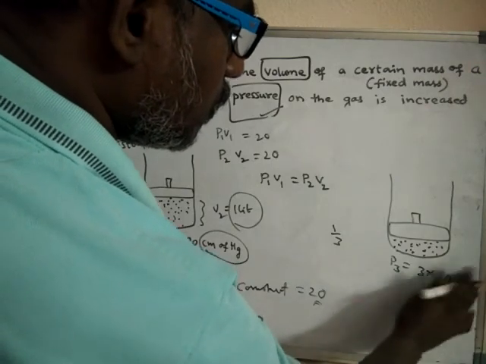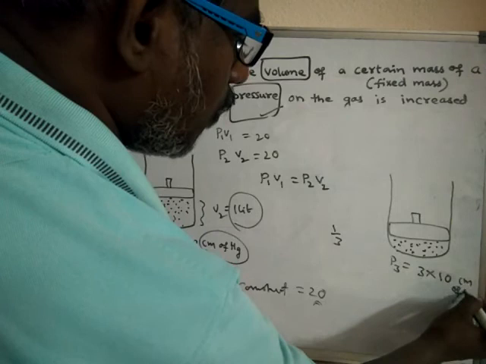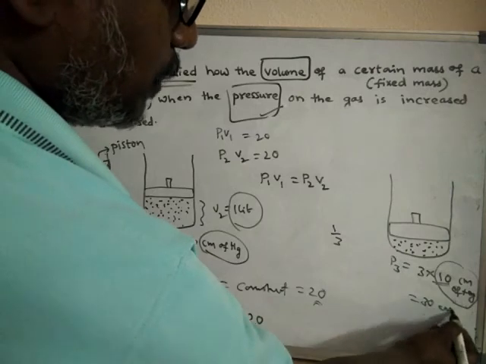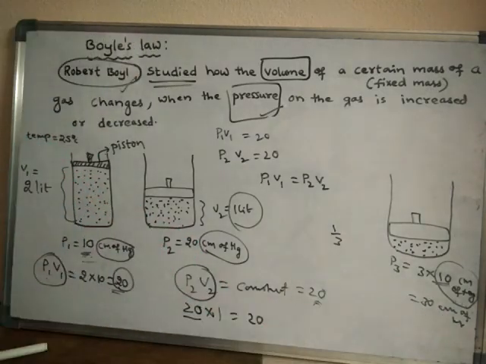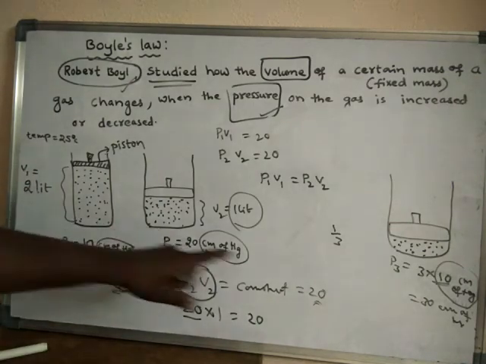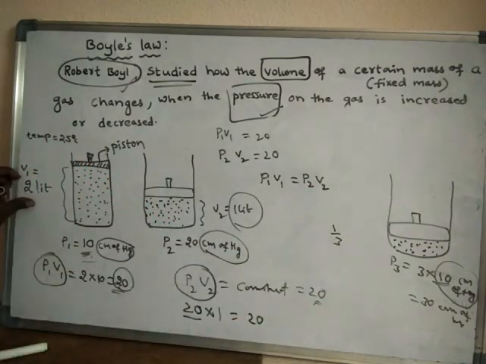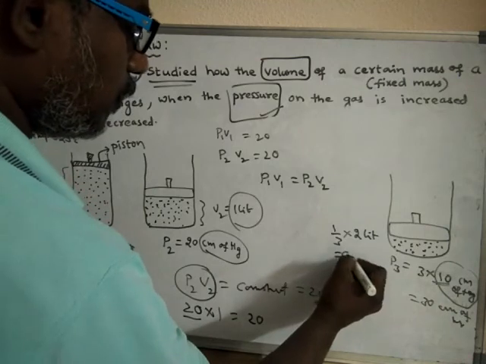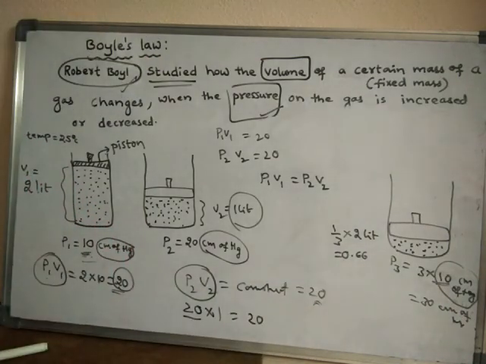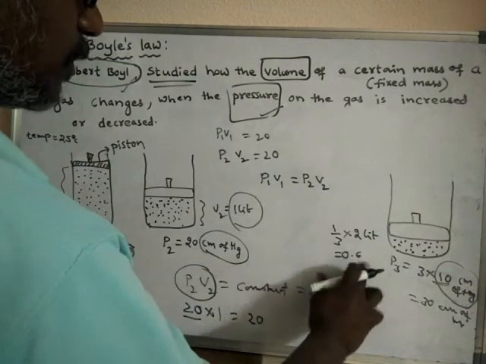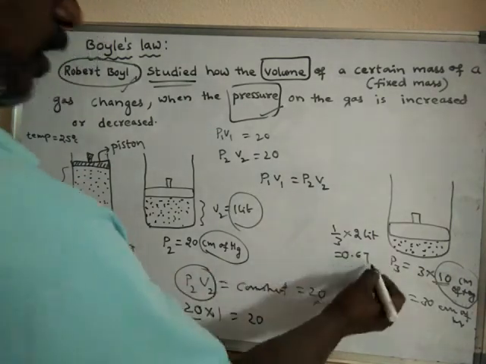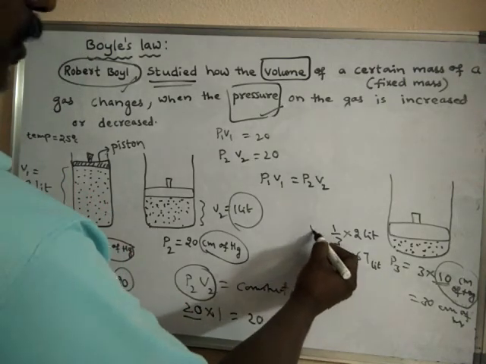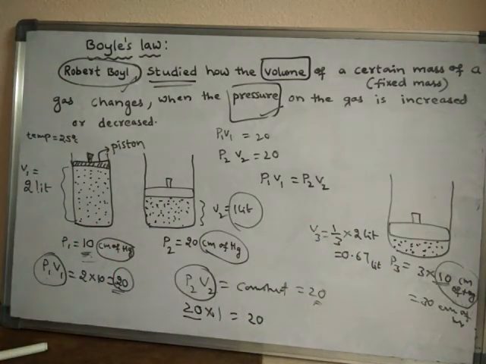The initial pressure is 10 centimeters of mercury. Now it has become 30 centimeters of mercury. That means pressure is tripled. Then volume becomes 1/3. So 1/3 of 2 liters, how much will it be? Around 0.66 or 0.67, around 0.67 liters. Now the new volume will be equal to 0.67 liters.